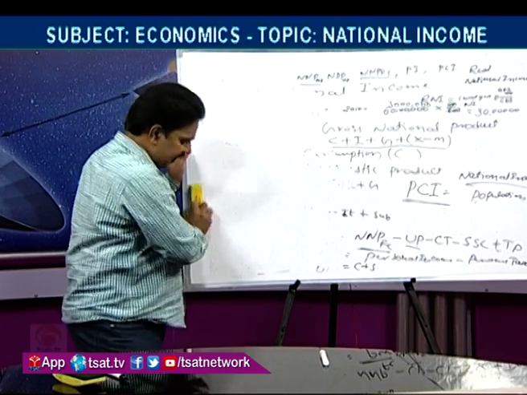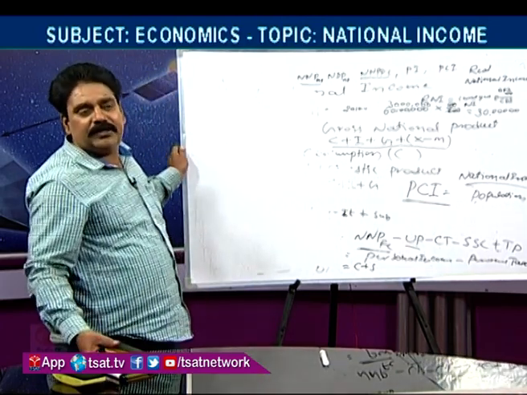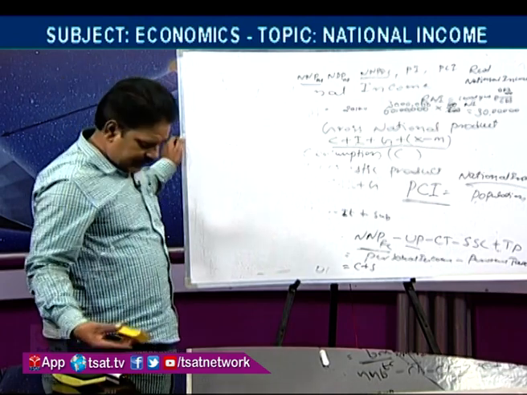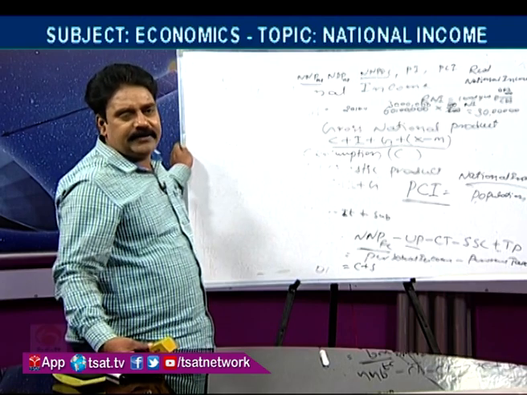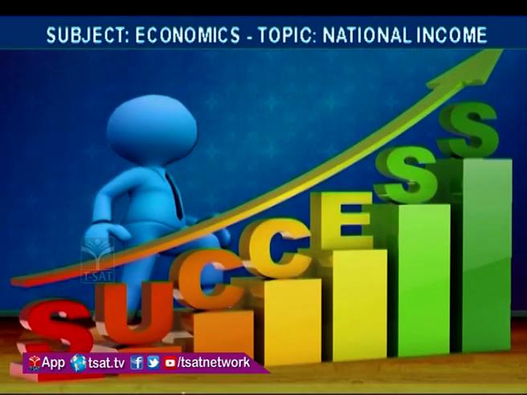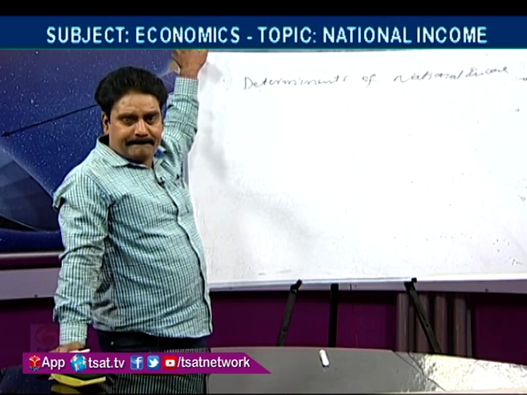Every country's national income depends on the determinants: natural resources, human resources, state of technology. These are the determinants of national income.